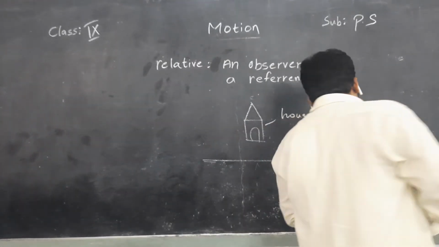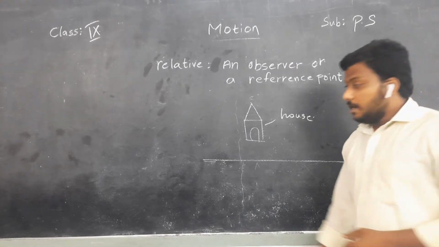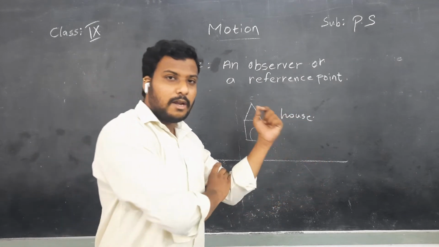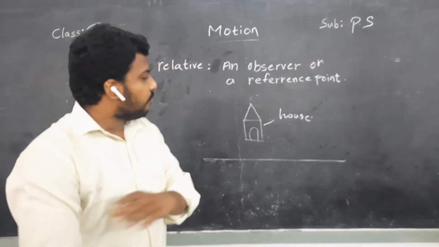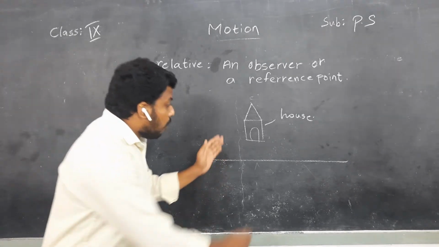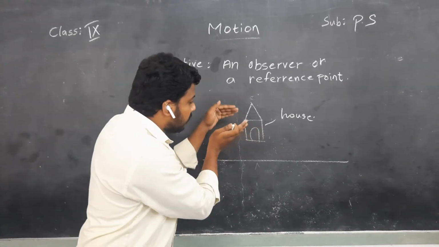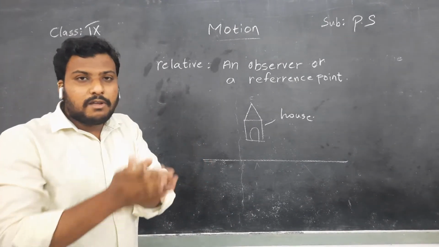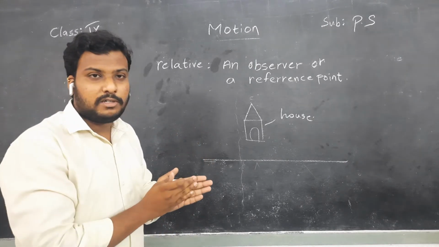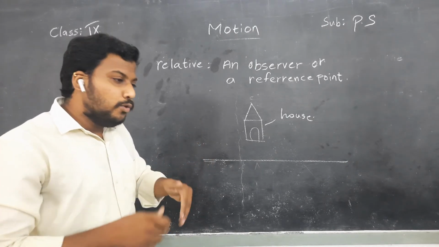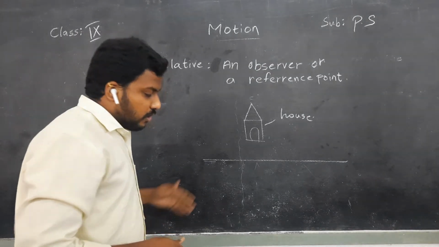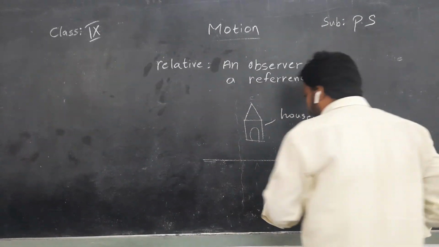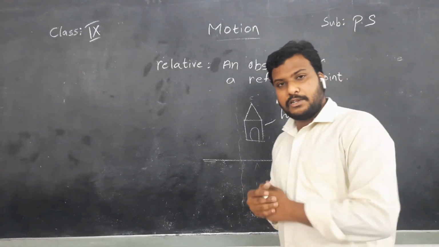When I am walking from south to north, it appears for me on the right side. Yes or no, children? Previously, it was on the left-hand side. Right now, it is on the right side. You may think that the house is at a stable position. Is it on the left side or right side? No, children. It is not situated at the left side or the right side. It is just a reference point, children. If you are going from north to south, it may appear on the left-hand side, and when you are moving from south to north, it may appear on the right side, children.